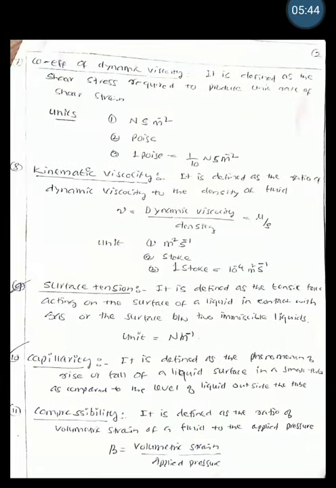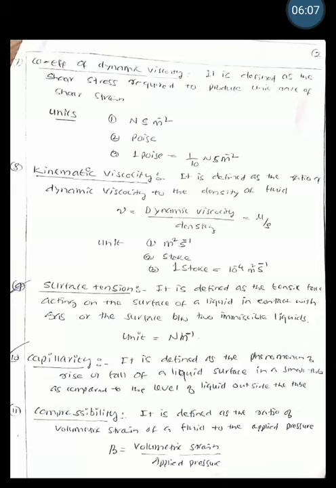The other one is coefficient of dynamic viscosity. It is defined as shear stress required to produce unit rate of shear strain, and its units are Newton second per meter square, and commercially it is also called poise, and 1 poise is equal to 1/10 of Newton second per meter square.